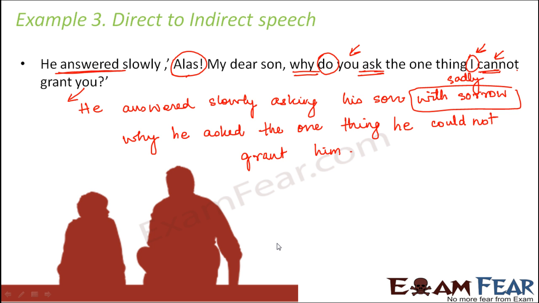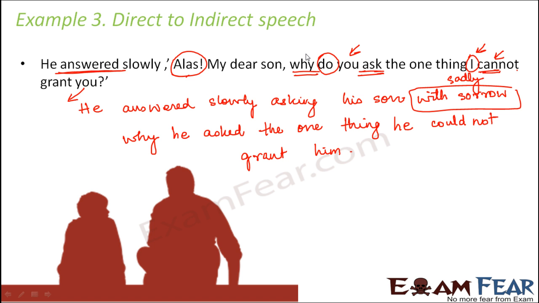So you see, this was a little complicated sentence, but still we managed to do it. Why? Because we just followed the rules. So at every step, at every word, you need to follow the rule. Whenever you come across a pronoun, just change it appropriately. Whenever you come across a verb, remember all the rules.